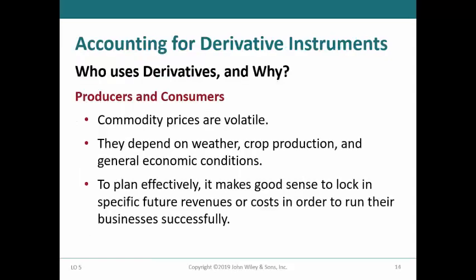One common use of derivatives is to protect against changes in the market price of commodities. Commodity prices are subject to volatility because of conditions beyond the control of either the producers or the consumers. However, both need to plan their operations so that they can earn a profit. To do so, they enter into derivatives to set the future revenues and costs at which they know that they can operate their business successfully.